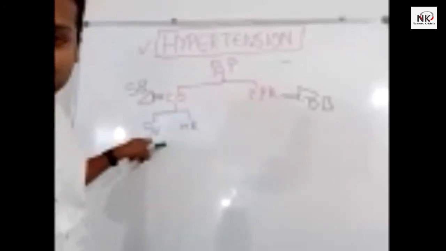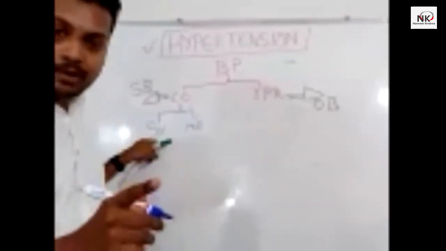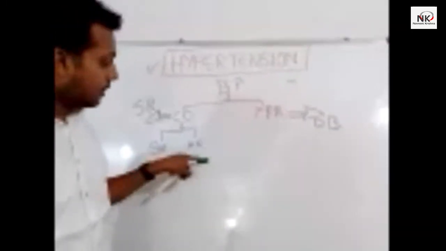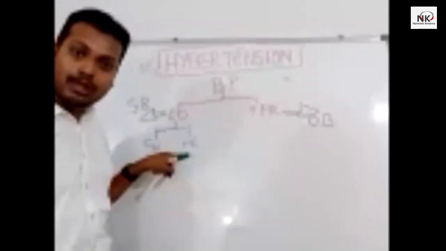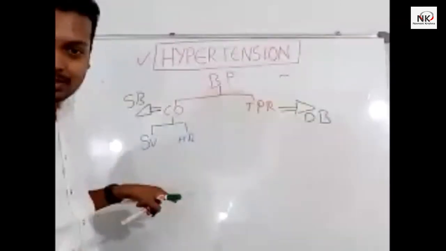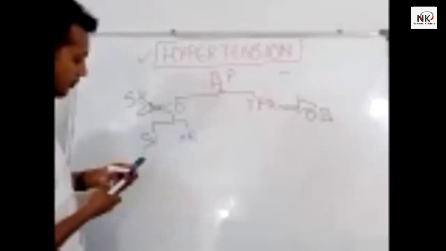The amount of blood which is pumped out from the left ventricle during each beat, during each stroke, that is the stroke volume, and then the per minute heart rate. So if you calculate the total, you will come to know the cardiac output. Basic, right? Next, what is happening?